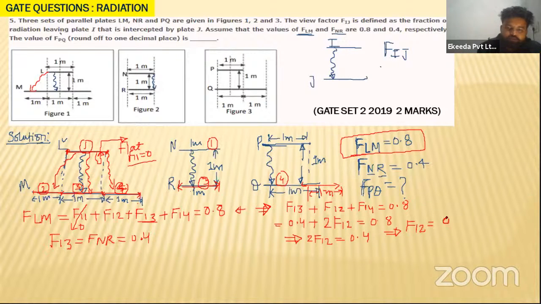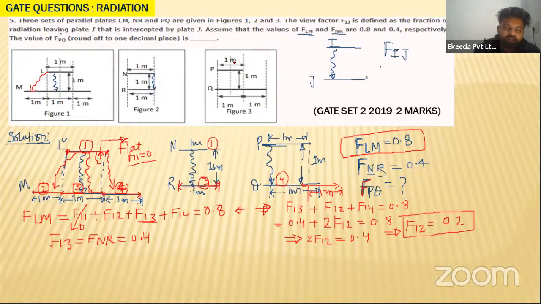This will become equal to 0.2, my dear students. So the value of F12, the radiation which is coming out from 1 and falling on 2, is equal to how much? 0.2. But you have to calculate the value of FPQ.